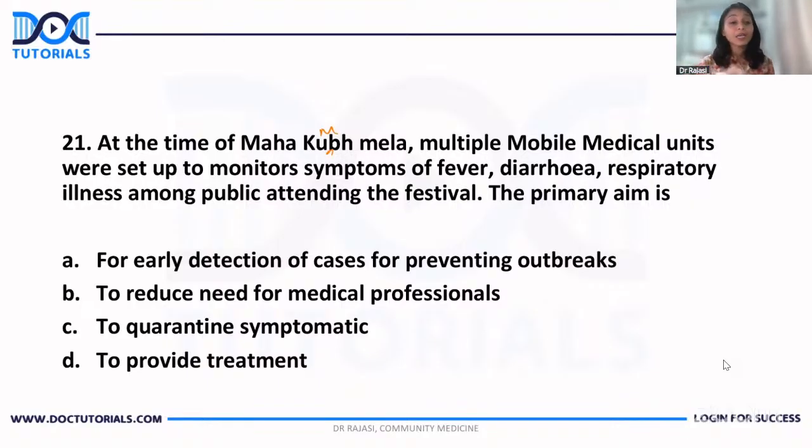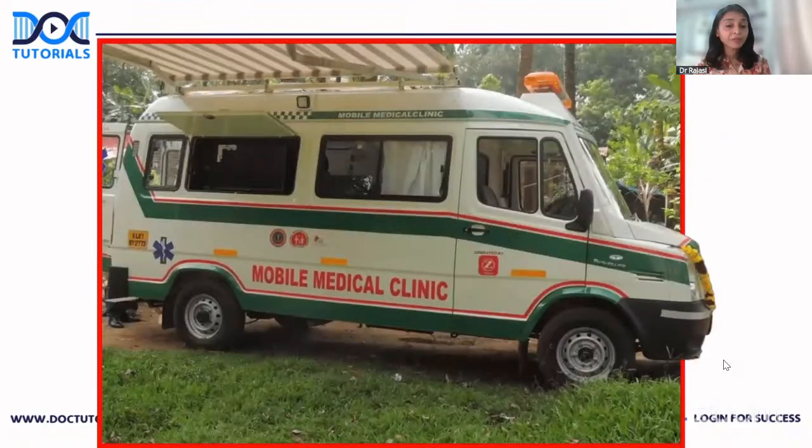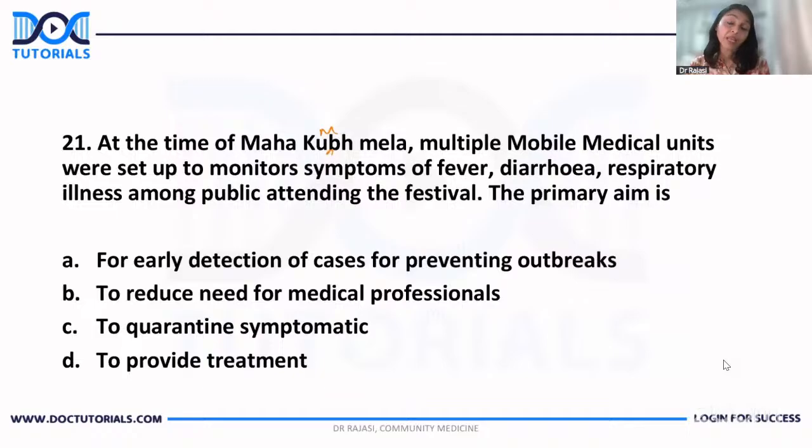So what is the answer here? See, these are mobile medical clinics. Whenever there is a festival, especially in those places where public crowding happens, the government sends mobile medical units. The primary aim is the early detection of cases like fever, diarrhea, respiratory illness.